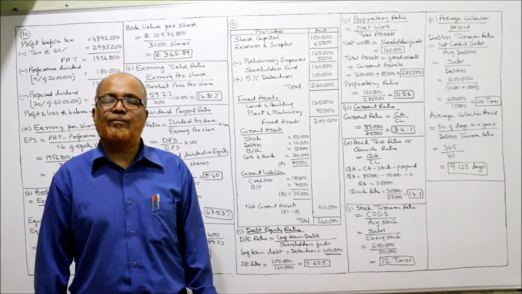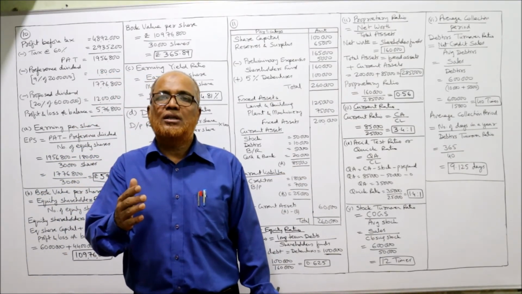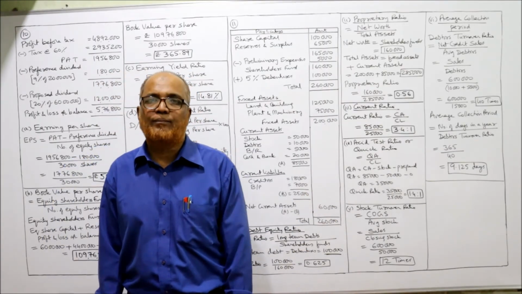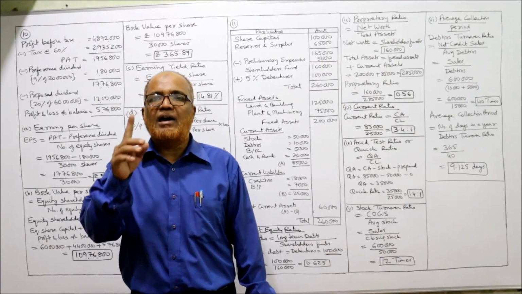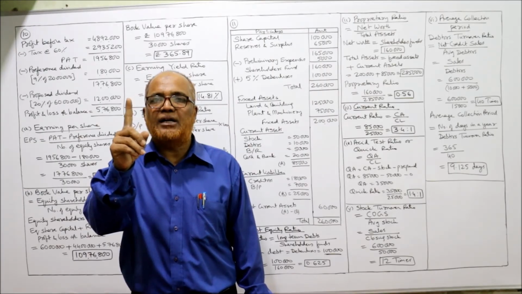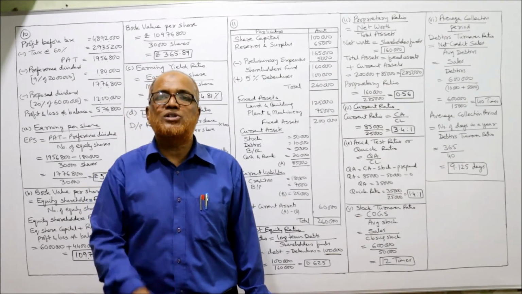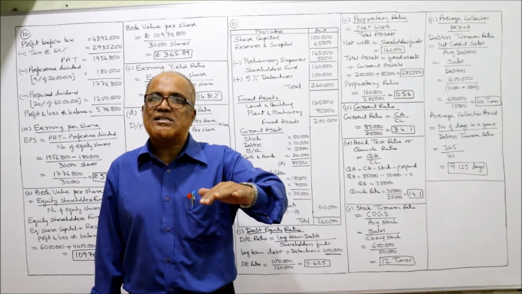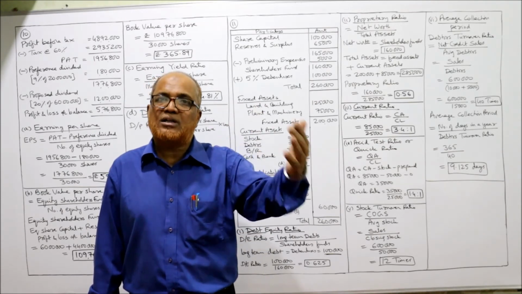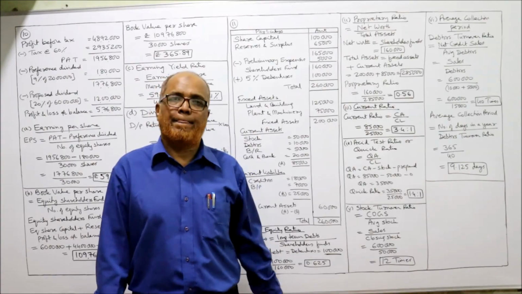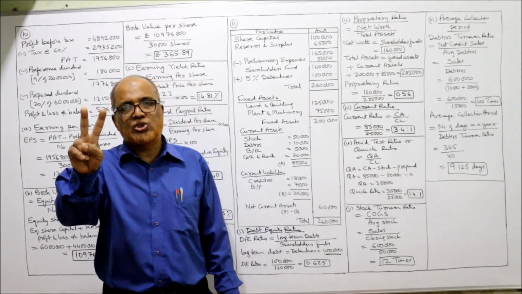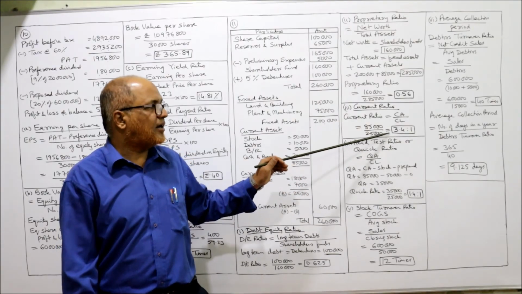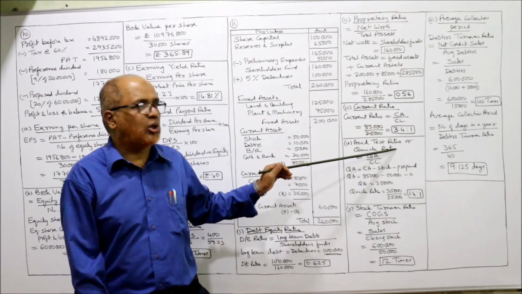Next one, current ratio. Current ratio shows the ratio of current assets to current liabilities. We got 3.4:1. For example, for every 1 rupee of current liability, the current assets are 3 rupees 40 paisa. In other words, the current assets are 3.4 times of current liability. The standard current ratio is 2:1. If it is more than 2:1, it is better. So here the current ratio is better. The liquidity position is good.